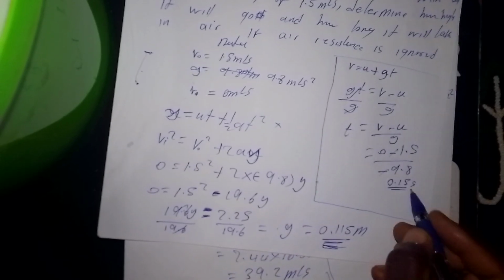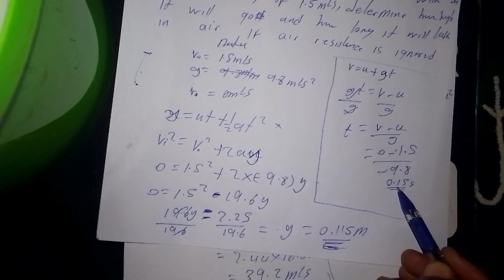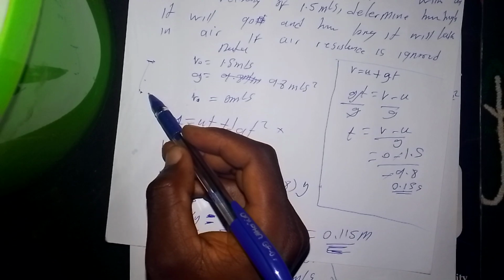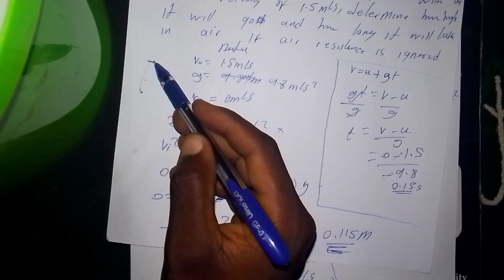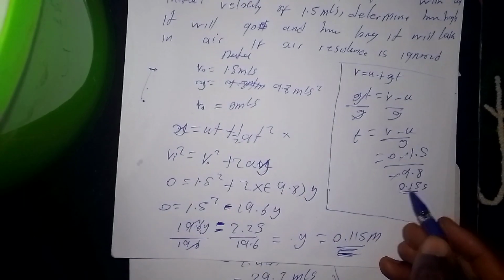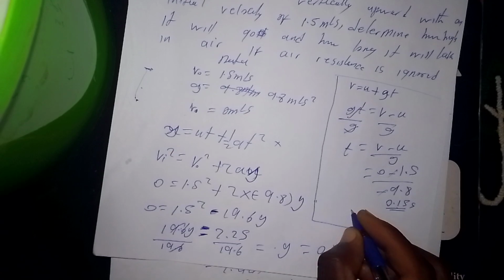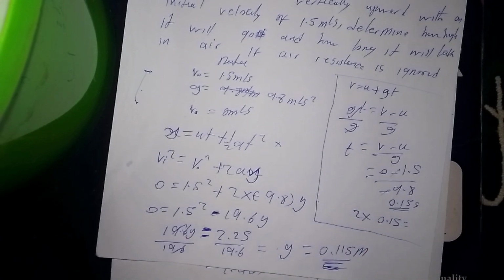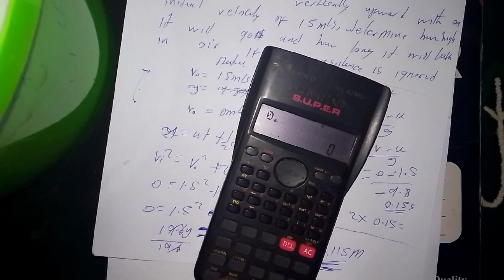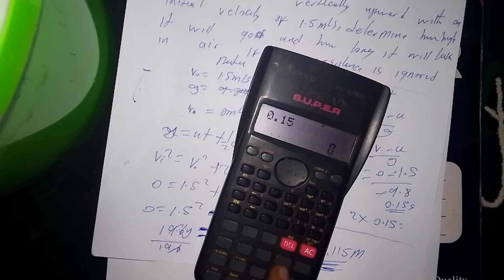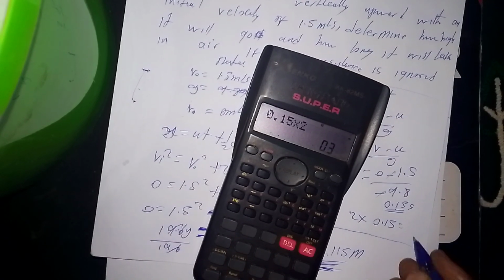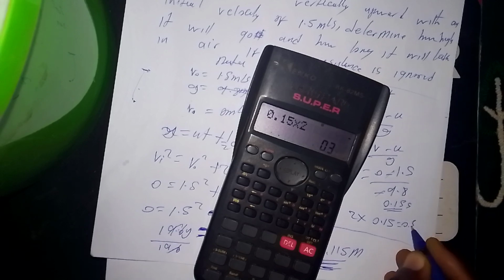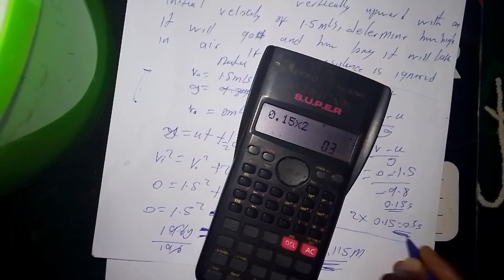This is the time it will take to go from the bottom to the maximum height, and the time it will take coming down will be the same, so let us just multiply by 2. 2 times 0.15 is 0.3 seconds. That's the total time.